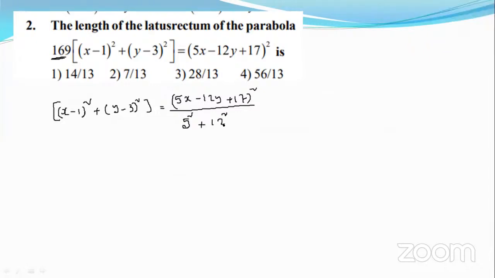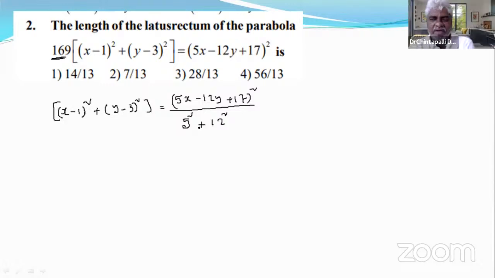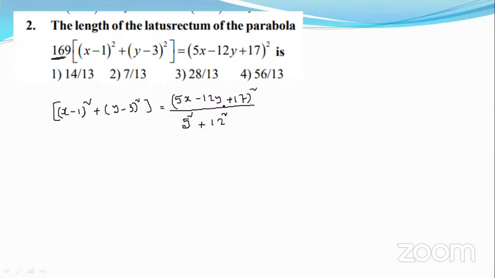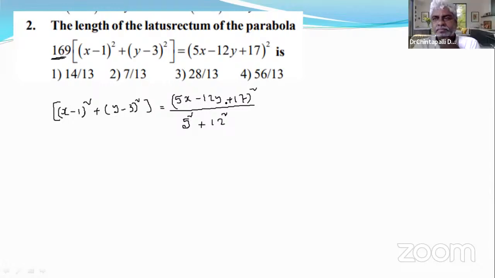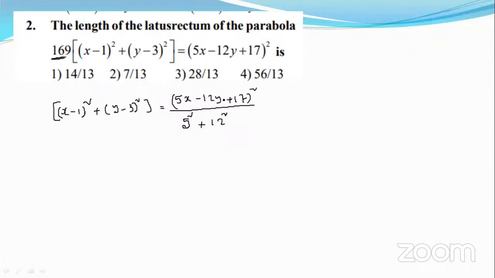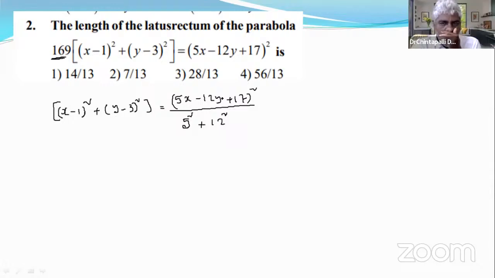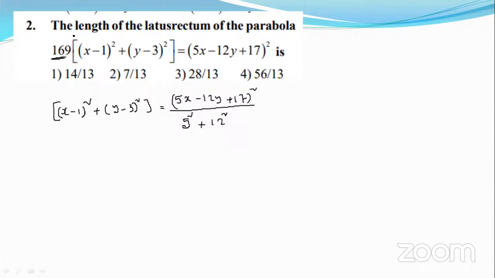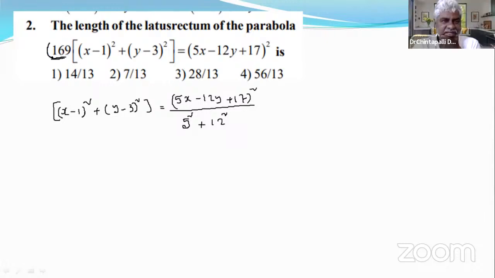What is the value of 5 square plus 12 square? 144 plus 25 is 169, so it is 13 square, 169.